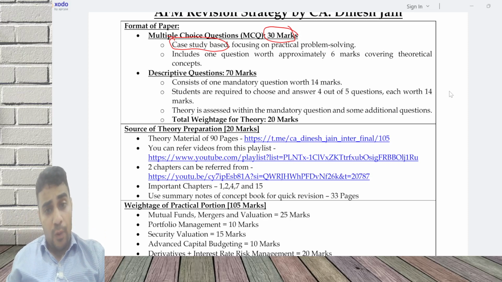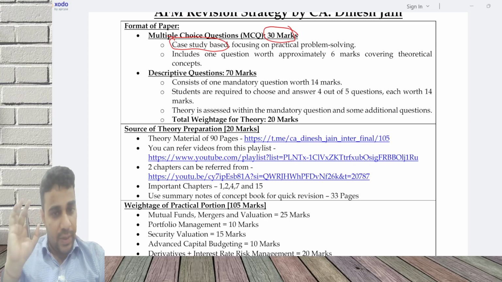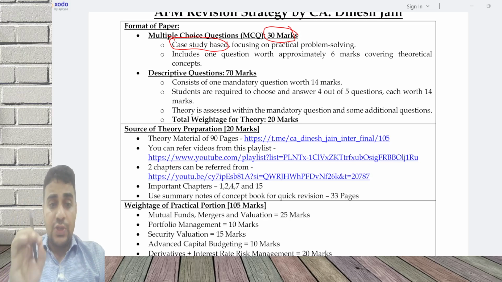So what I found here is, one question comes on the theory concept. That is what MTP1 as well as MTP2 were showing, that there is one question on the theory concepts and the balance questions are on the practical concepts. For the theory concept, it is very simple. You need to be aware of the core concept and how you can prepare the theory. I'll discuss as we proceed.